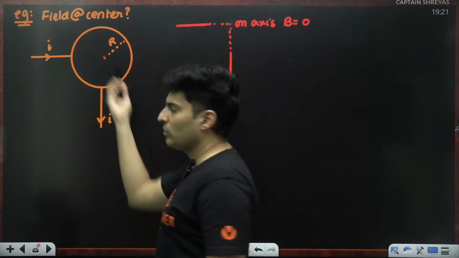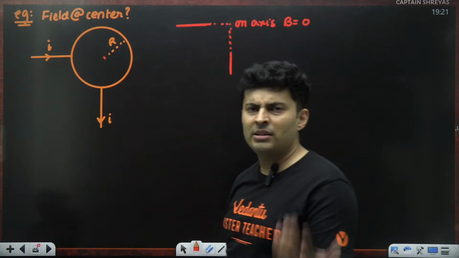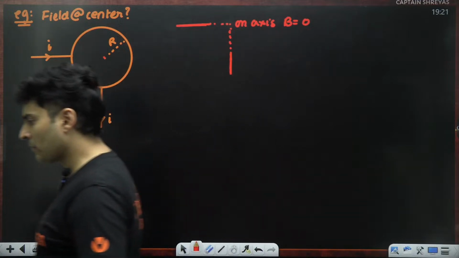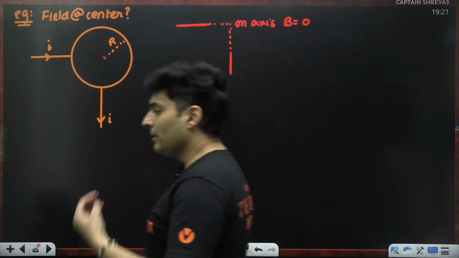Then you'll be like, sir, there is only one loop. So the answer is very simple, mu naught I by 2r, because it's just one single loop. Correct? That's what generally people think.